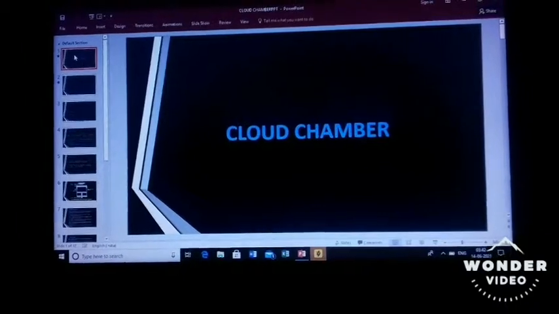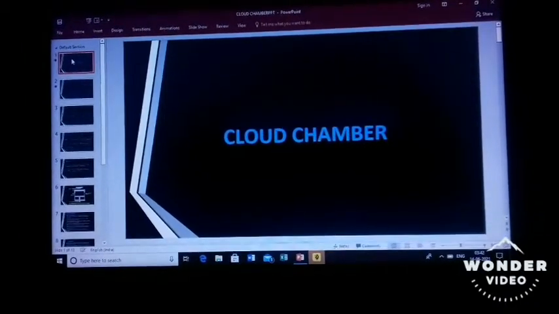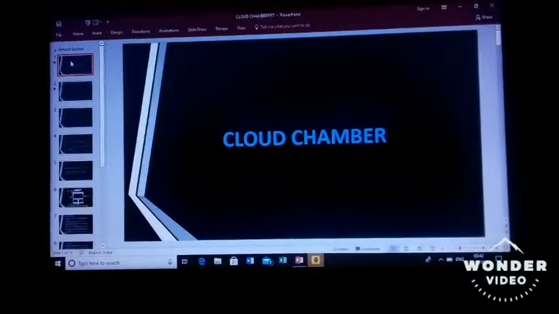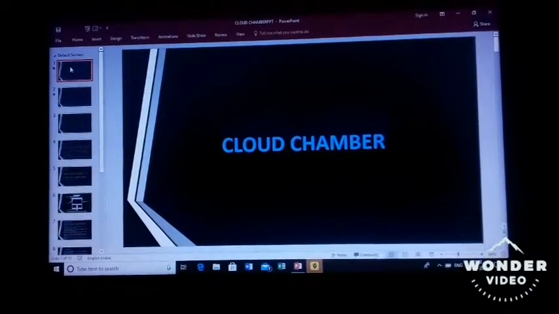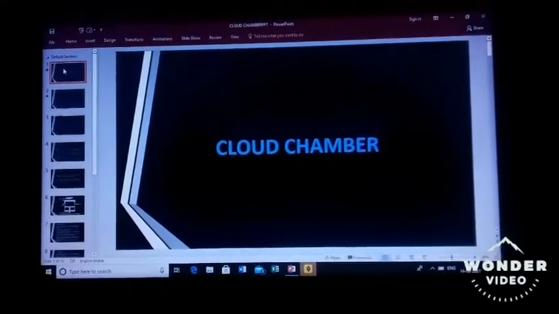As a result, a cloud chamber or Wilson cloud chamber is a particle detector for visualizing the passage of ionizing radiation in a chamber.